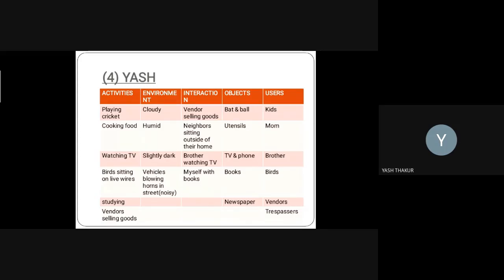Nowadays, environment is cloudy only. The objects are bat and ball. Interaction was vendor selling goods because nowadays everything we have to buy from our home only. We do not have to go out. And the users were the team and any other person who is selling, who are buying goods, etc.